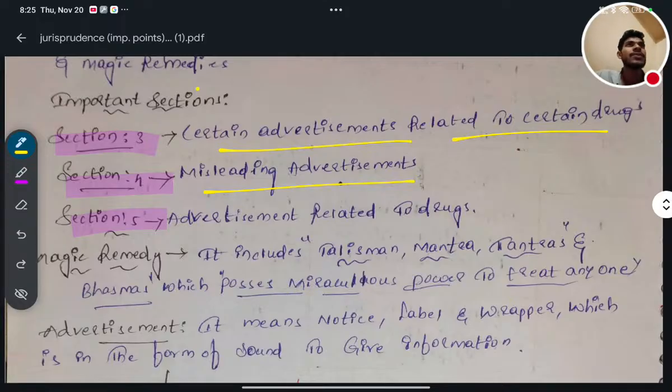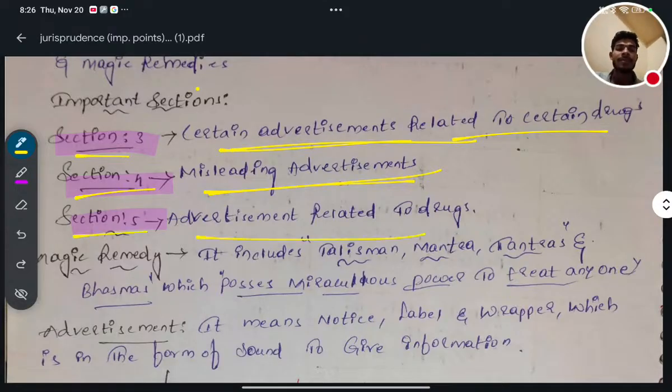For example, if a snake bites, then rather than taking antivenom serum, they do some magic remedies, which nowadays is coming into the act as totally meaningless. You have to remember which provision is present in which section. In section 5, advertisement related to drugs.